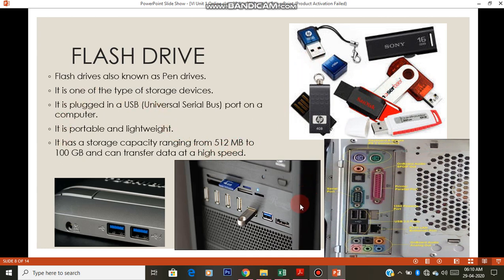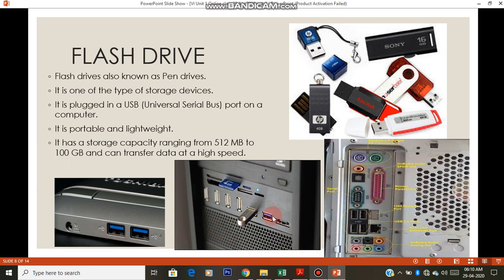This pen drive you have to plug in to the CPU or to your laptop onto the USB port. This is called a USB port, where you have to plug in the pen drives. It looks like this, the place where you have to put the pen drive. This is a laptop picture. On the laptop you can find at either end these kinds of slots. This is called a USB port. Okay, USB stands for Universal Serial Bus. This is the place where you have to insert the pen drive onto your laptops.